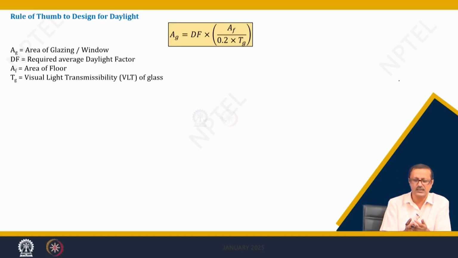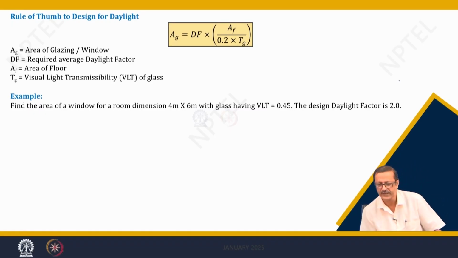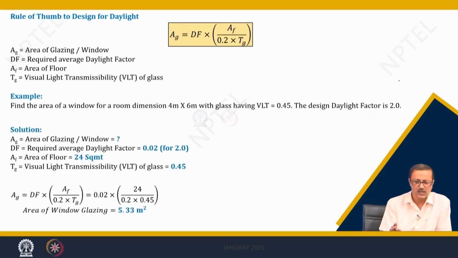We can also use some kind of a thumb rule. This is another thumb rule, if you want to find the gross area from the DF. You can use this equation, the gross area of the glazing of the window. DF is how much daylight factor you want, 2% or whatever, AF is the area of the floor, 0.2 is a constant, and TG is the visible light transmission. Suppose I have a room size of 4 meter by 6 meter and VLT is 0.45, and I want a daylight factor of 2. How much area of window can I give? The area of window glazing comes out by this formula.